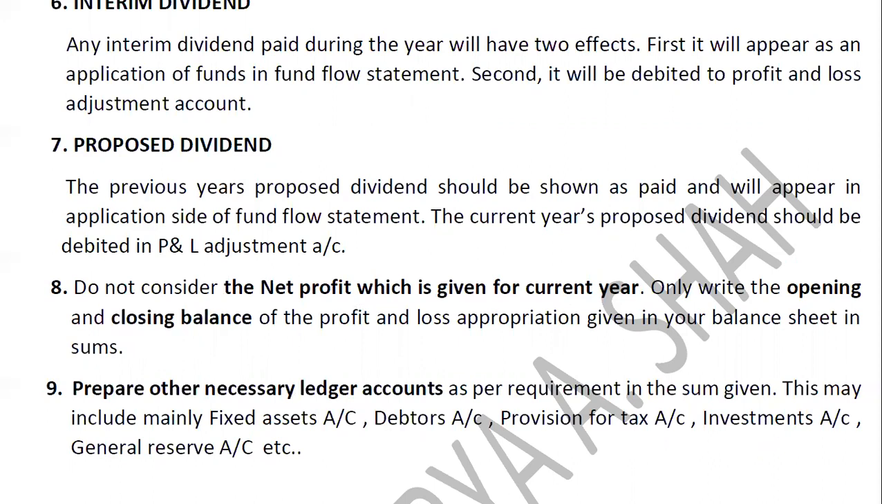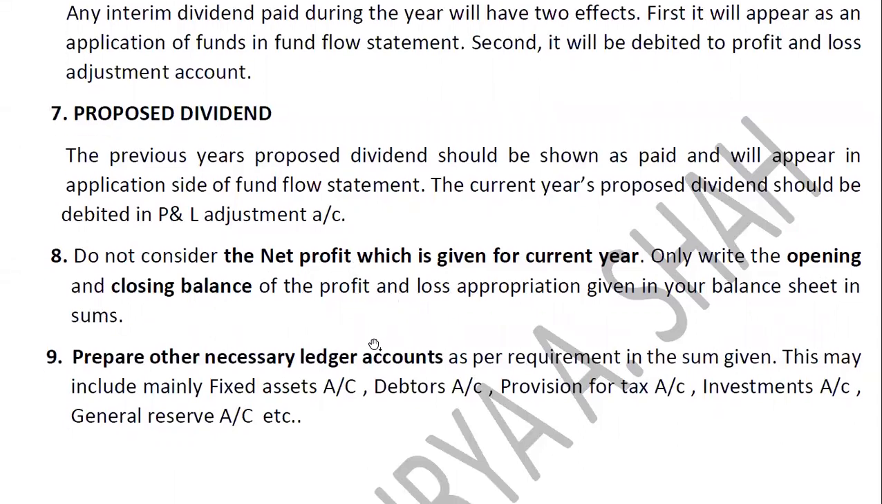So whatever method we are following, why is this given? This is for those who are not preparing the profit and loss adjustment account and directly give the effect of profit. But as I told you, we are not geniuses, so we will again prepare the profit and loss adjustment account for sure, and for that we do not require this, right? So remember, whenever you see this point in adjustment, ignore it. Only write the opening and closing balance of the profit and loss appropriation given in your balance sheet in the sums that we will see.